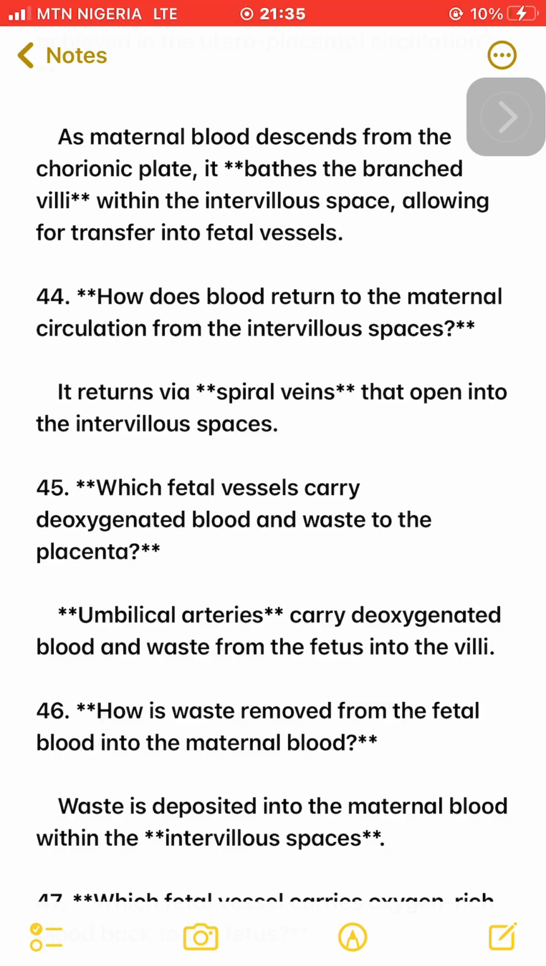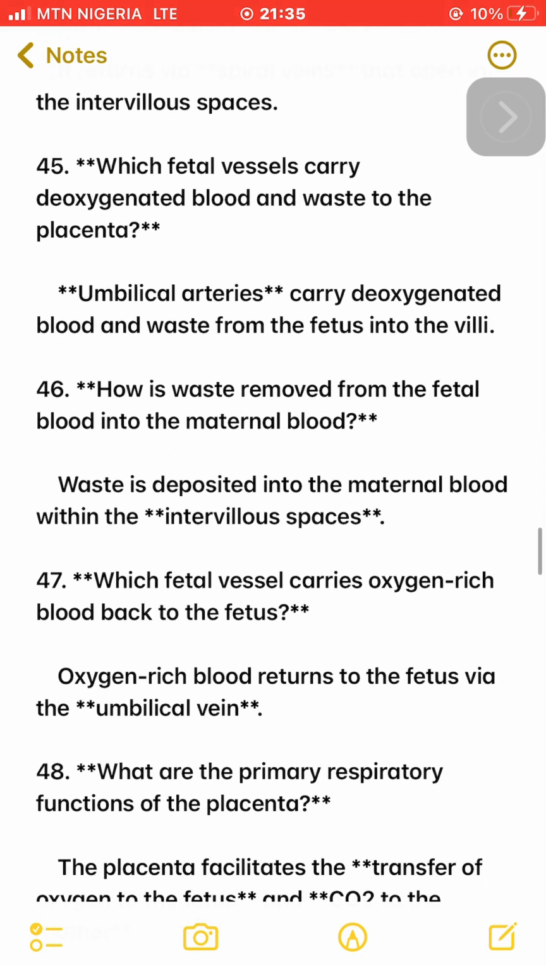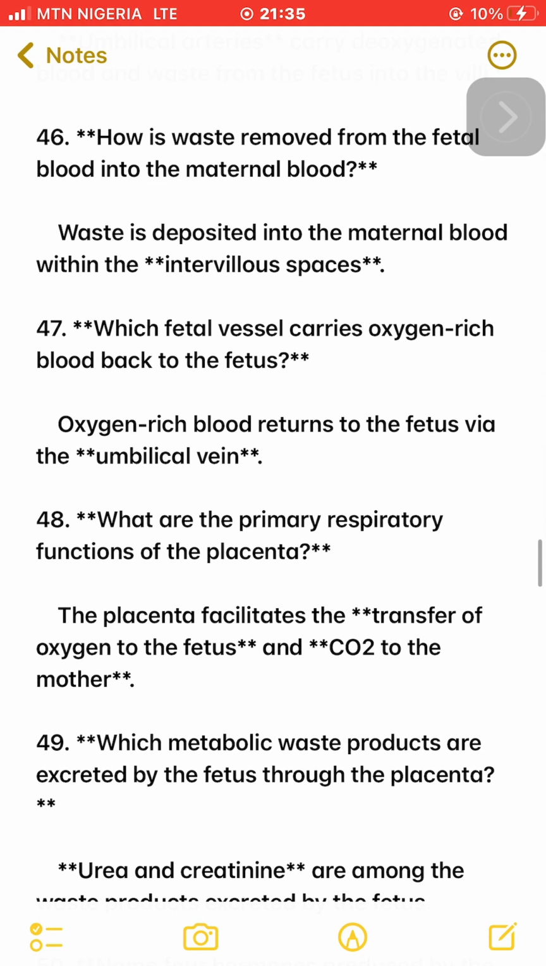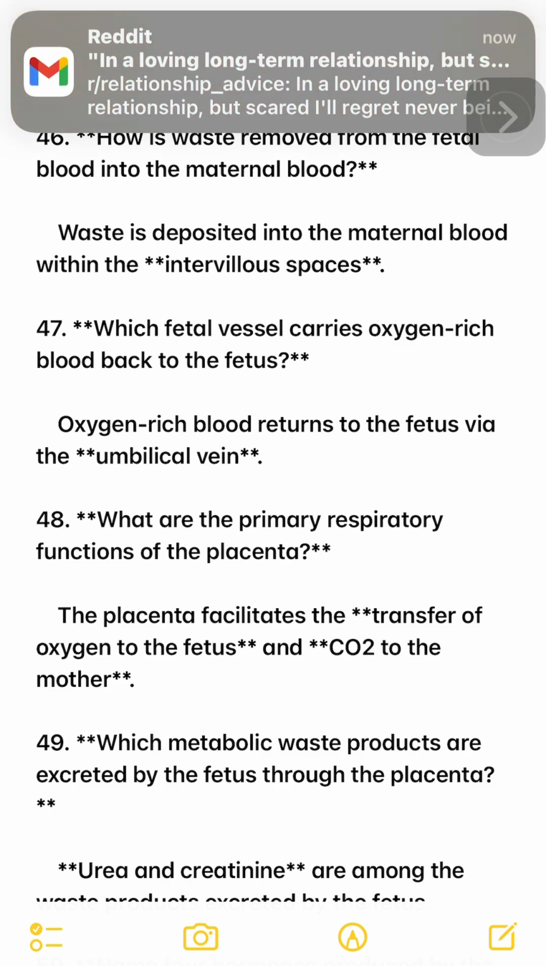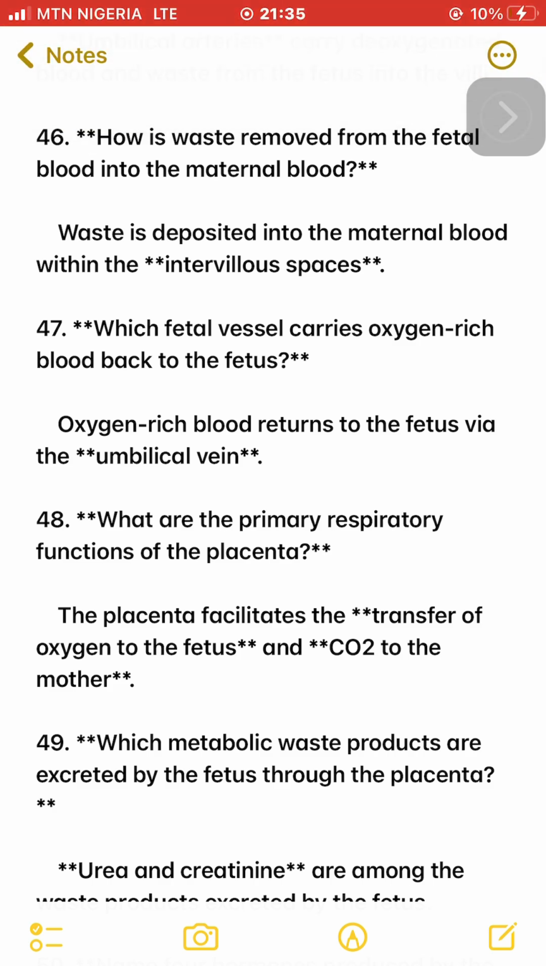45. Which fetal vessels carry deoxygenated blood and waste to the placenta? Umbilical arteries carry deoxygenated blood and waste from the fetus into the villi. 46. How is waste removed from the fetal blood into the maternal blood? Waste is deposited into the maternal blood within the intervillous spaces. 47. Which fetal vessel carries oxygen-rich blood back to the fetus? Oxygen-rich blood returns to the fetus via the umbilical vein.